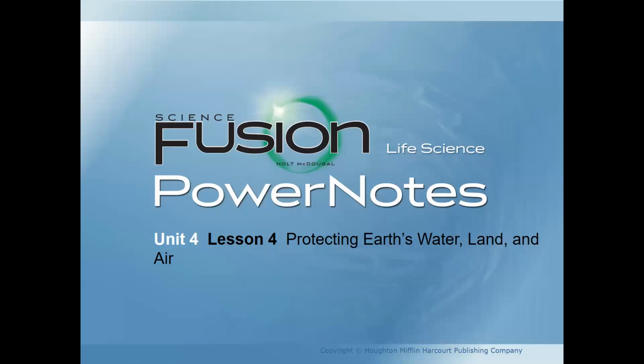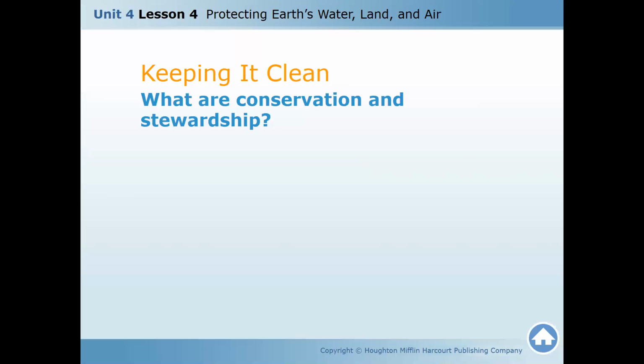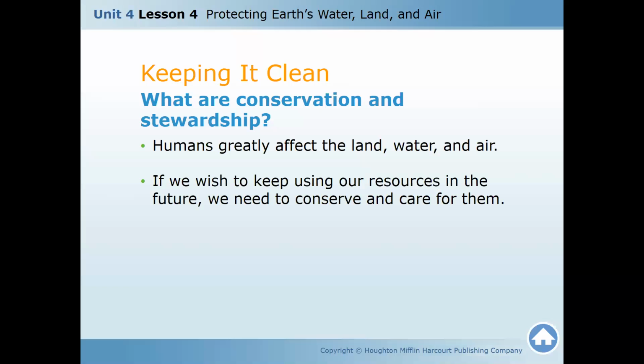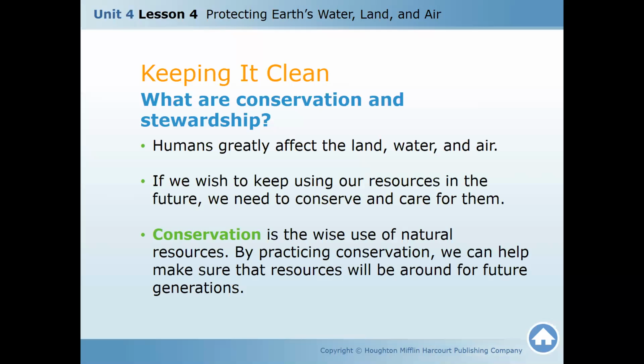So I will revise with you lesson 4, that is the last lesson, protecting Earth's water, land and air. Generally, you have to remember the word first: conservation. What is the meaning of conservation? It's like you have to save.